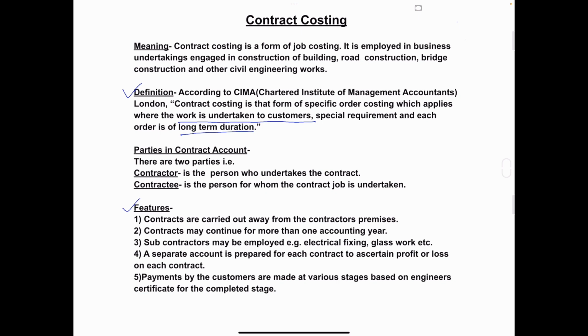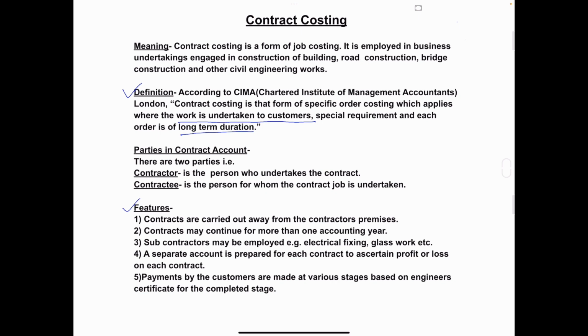Fifth one, payments by the customers are made at various stages based on engineering certificate for the completed stage. After completing a particular stage or the particular portion of the contract, the engineer approves the work and issues the certificate. After issuing the certificate, the customer makes the payment. So these are the five features of contract costing.